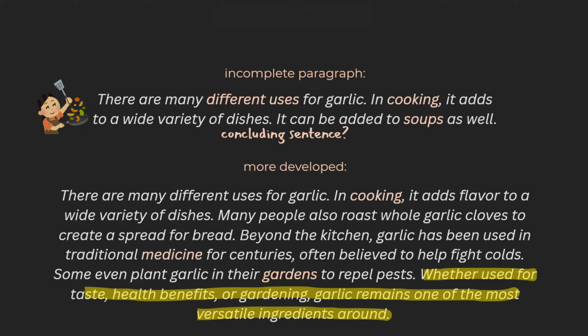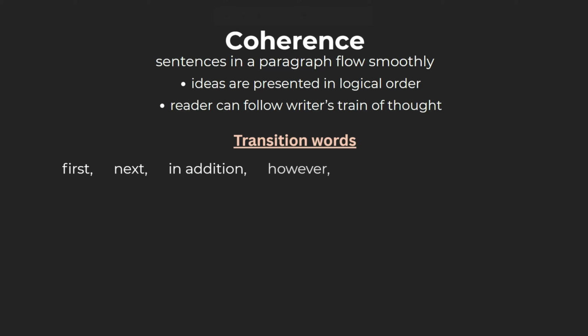Let's now move on to coherence. Coherence means that the sentences in a paragraph flow smoothly from one to the next. The ideas are presented in a logical order, and the reader can easily follow the writer's train of thought from one point to the next. One way to achieve coherence is by using transition words or phrases to connect ideas. Words like first, next, in addition, however, for example, and as a result help guide the reader from sentence to sentence by telling them exactly what they can expect.